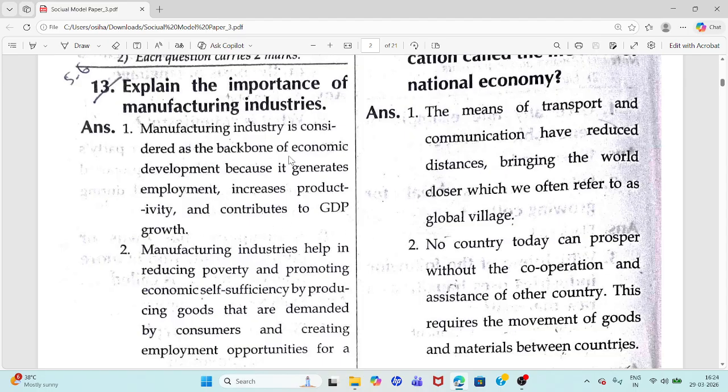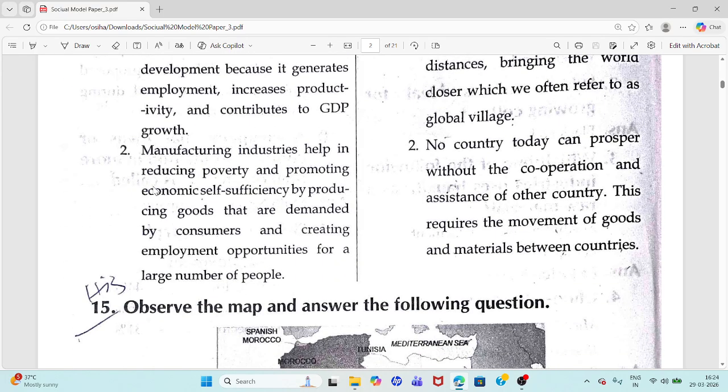See advantages. Manufacturing industries help in reducing poverty and promoting economic self-sufficiency by producing goods.